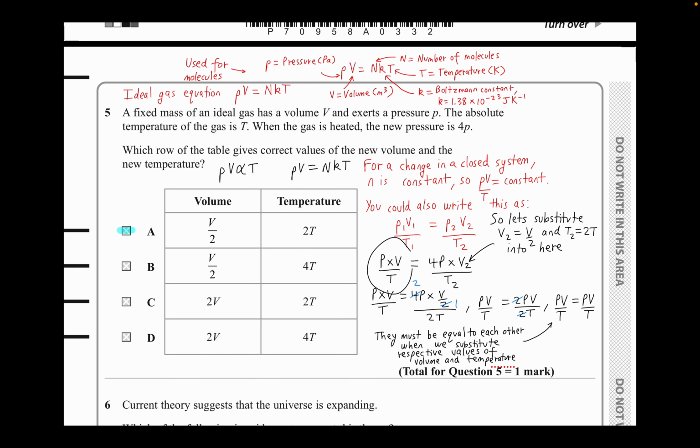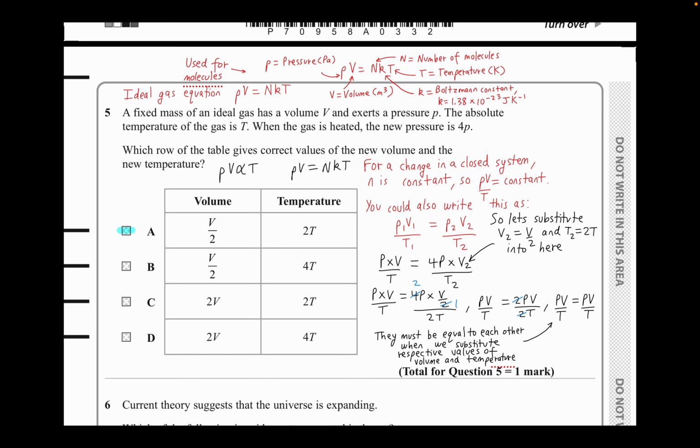Okay, so what do we do? P times V divided by T. We have the new pressure, which is 4P, given to us in the question. We just sub it in. Volume stays the same for the other new one, okay? And the temperature, and remember, I think somewhere the volume should be halved. Okay, I'm just trying to figure that out. Why? Okay. So the volume V2 is given to you as volume, but it's probably because it's double.